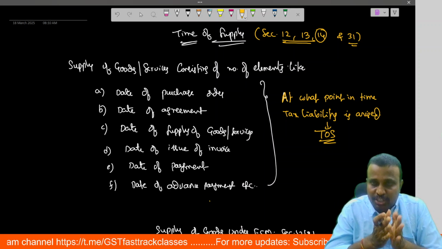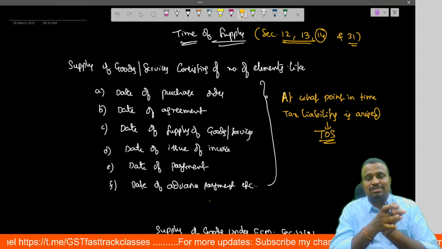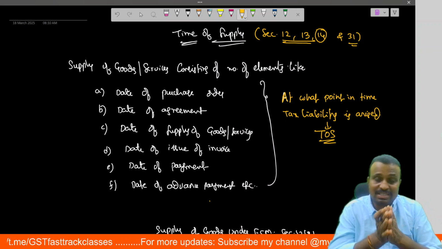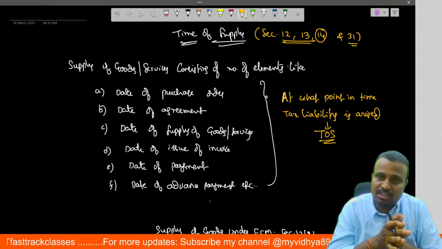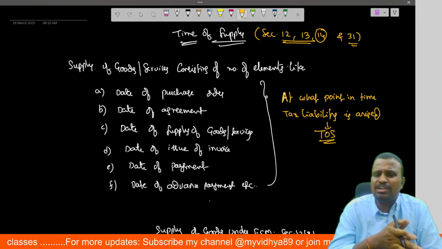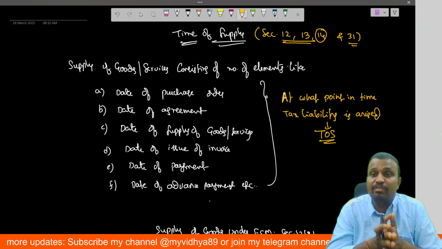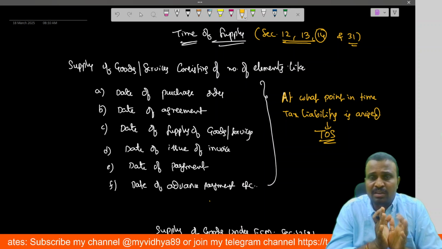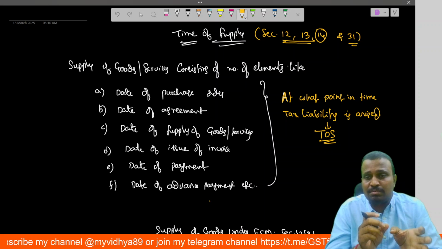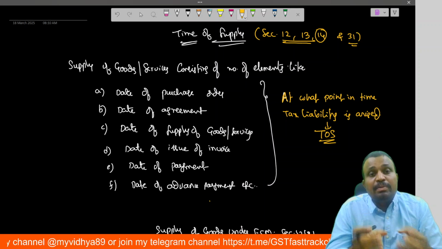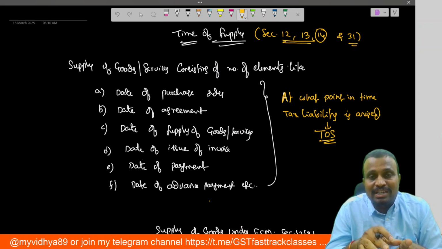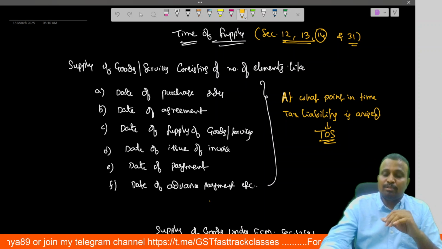Section 12 relates to time of supply in case of supply of goods. Section 13 relates to time of supply in case of supply of services. Section 14 relates to time of supply in case of a change in rate of tax. What will be the time of supply? Simply, time of supply is nothing but the date based on which the tax liability arises.